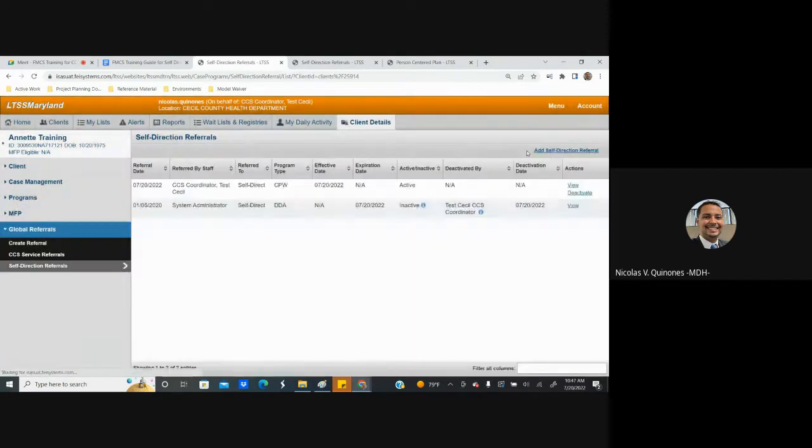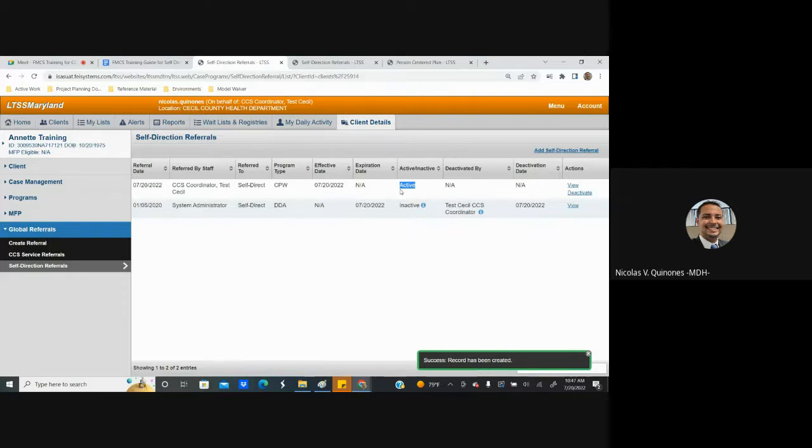What you will then notice is you will be directed back to the self-direction referral list page. A new record will be inserted in the table, which you can see because the effective date is today, so it is considered active. What that means is the FMCS that was selected on that referral is now actively assigned to this participant. That agency will have received an alert notifying them of that assignment, and they can now start working with that participant and accessing their record within LTSS Maryland.